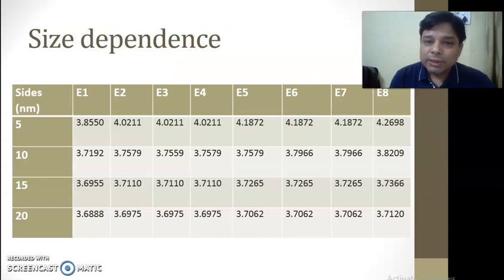Absorption is also dependent upon size. As the sizes differ, there will be a shift in the peaks, as evident from this table. This shows a cuboid quantum dot of 5 nanometer, 10 nanometer, 15 and 20, and these are the 8 states. So as we change the size of the quantum dot, these energy levels also shift.